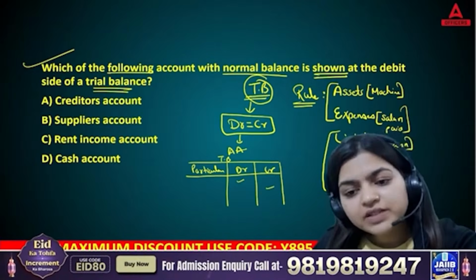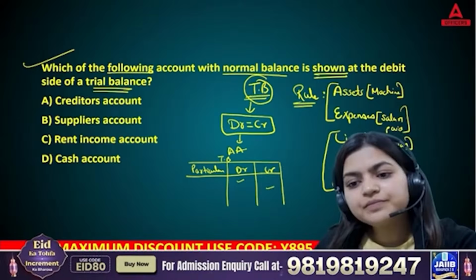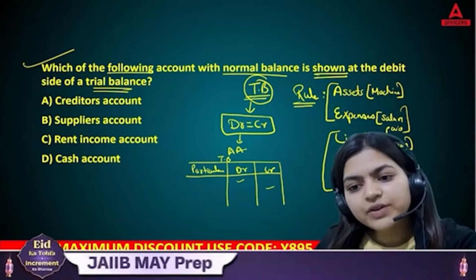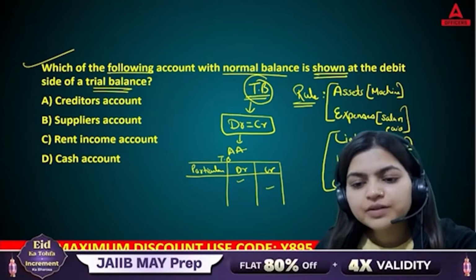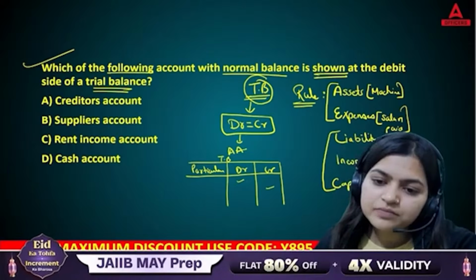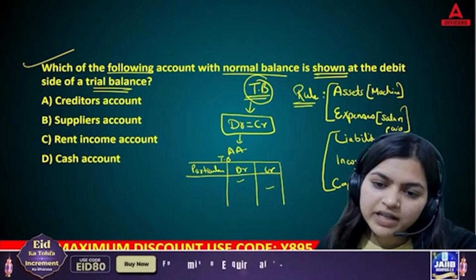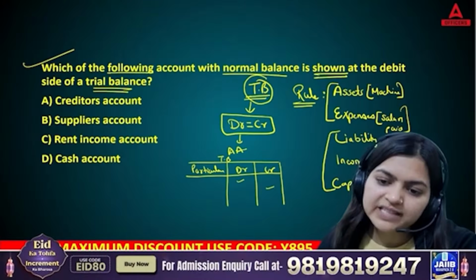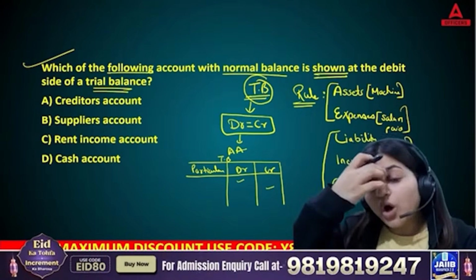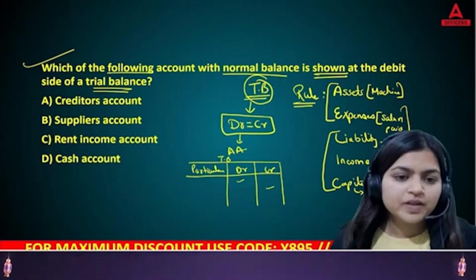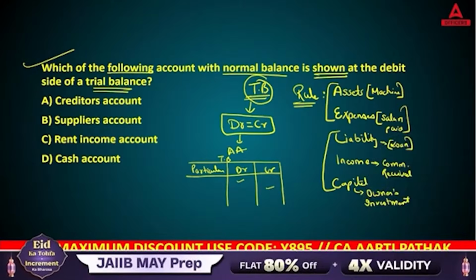Income, like commission received. Capital, owner's investment. That can be in the form of cash or that can be in the form of assets. Now here we need to follow rules.